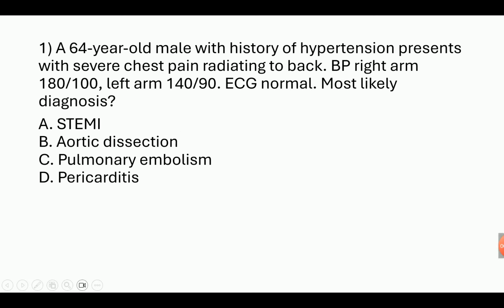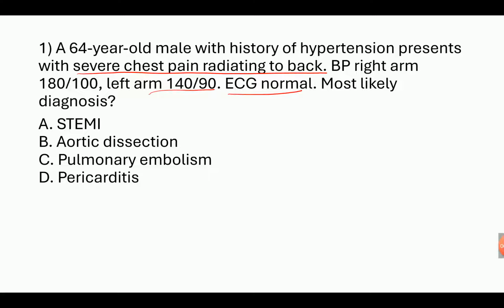Hello friends, today we will see MCQs in cardiology topic. First question, a 64-year-old male with history of hypertension presents with severe chest pain radiating to back. BP right arm 180/100, left arm 140/90, ECG normal.